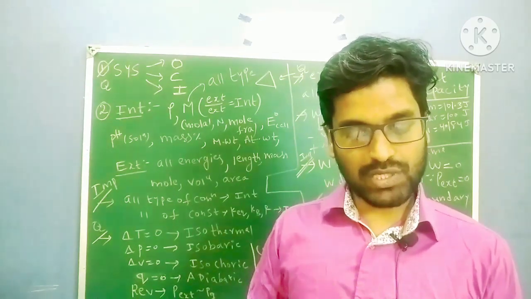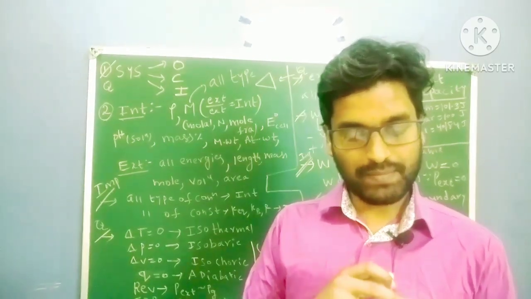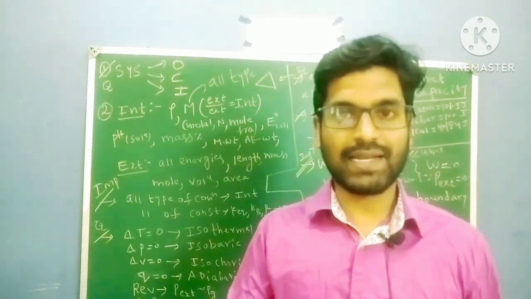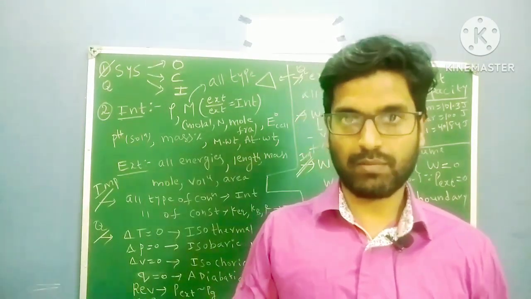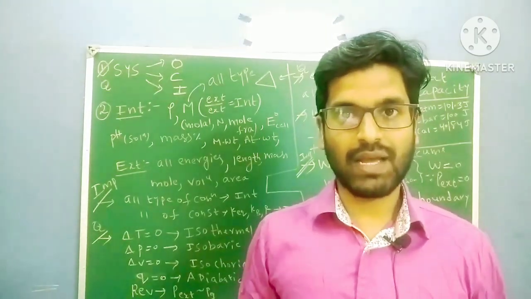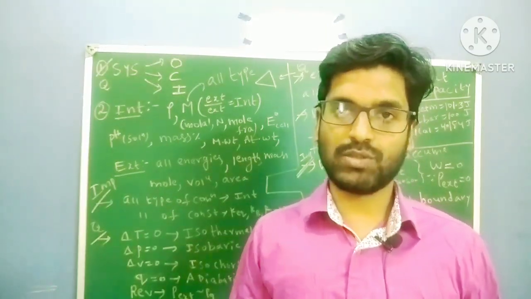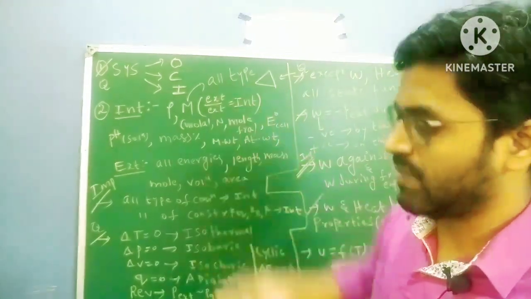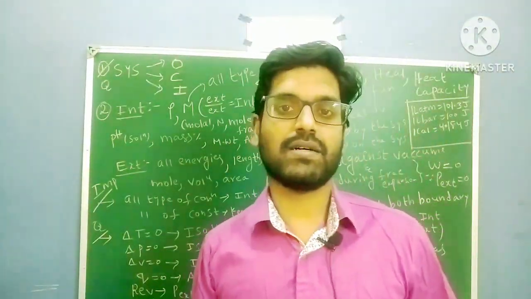Last, closed system example: a closed water bottle. Only energy will exchange. If you have a closed water bottle, this is the closed system. Energy will exchange but not matter. So this is the example of closed system. So this is about the system: open system, closed system, isolated system. They might ask the examples.